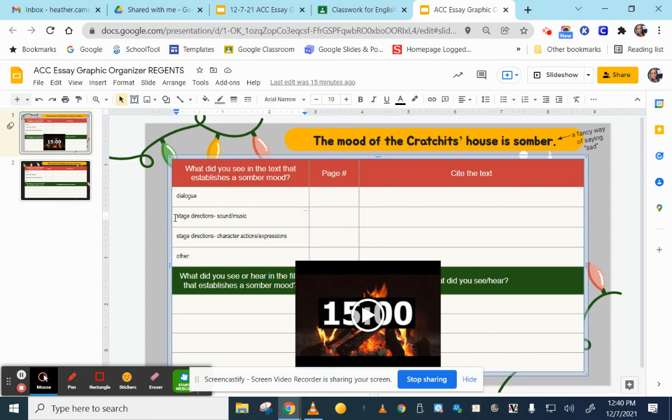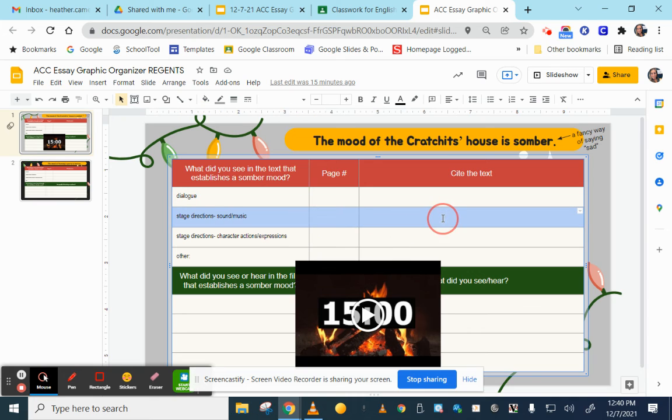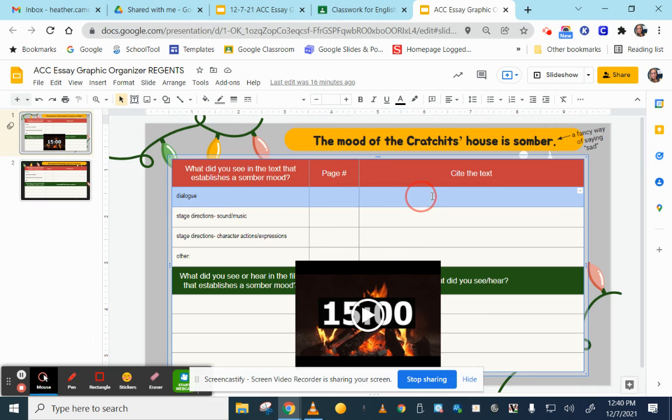We didn't have a lot of luck finding much sound, or even there really wasn't any music at all that led to a somber mood at the Cratchit's house. But again, we found some great dialogue, so we chose the best piece and we noted it here. And then also stage directions that had to do with characters, actions, or expressions.